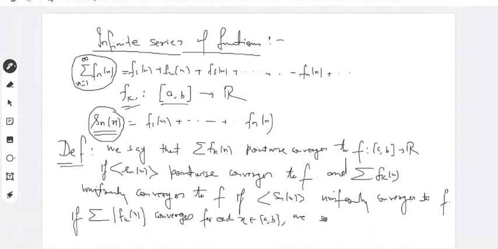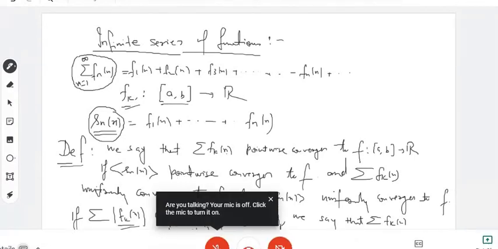We say that this infinite series of fk(x) is absolutely convergent. Sometimes you say the infinite series is uniformly and absolutely convergent. It means that the sequence of partial sums uniformly converges to the function f, and the sum of the modulus of fk(x) converges for each x. So that's the meaning of uniformly and absolutely convergent.